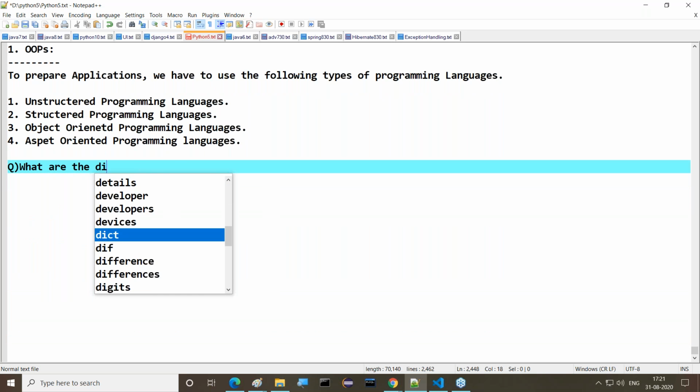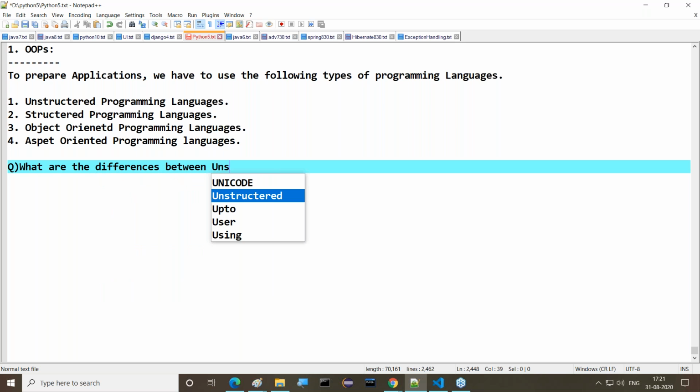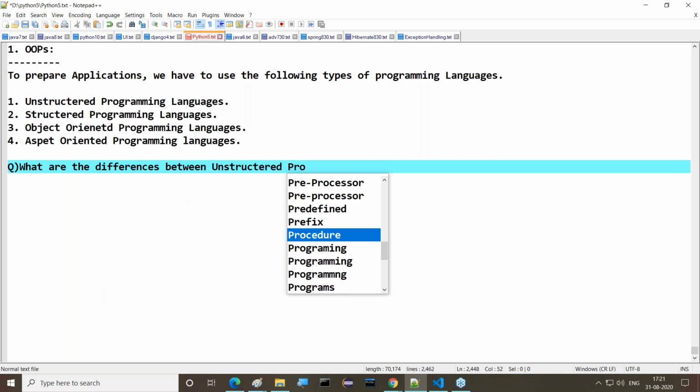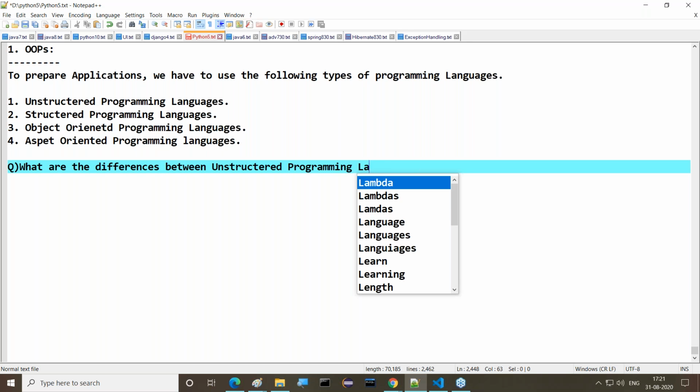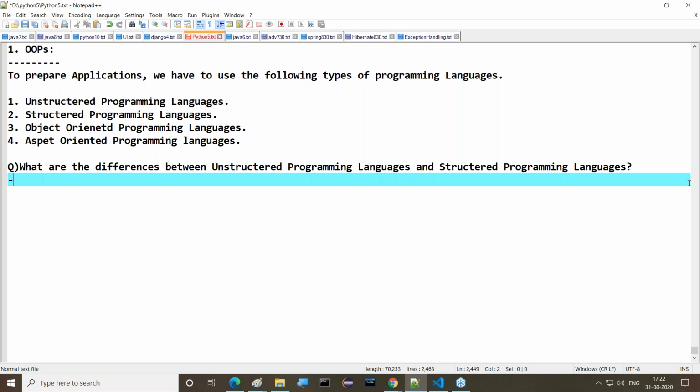What are the differences between unstructured programming languages and structured programming languages? This is a question, guys.